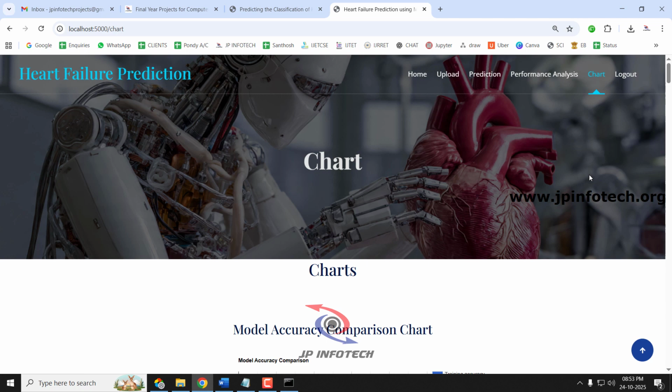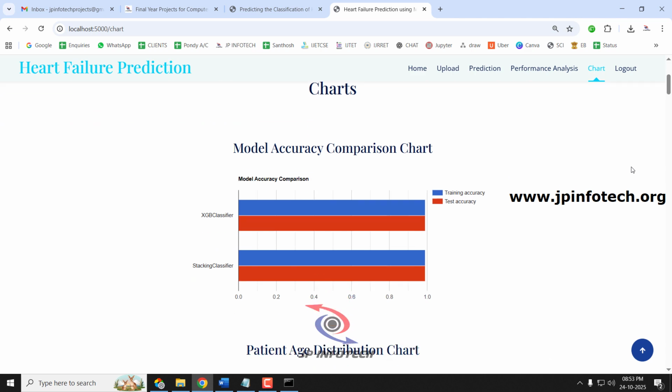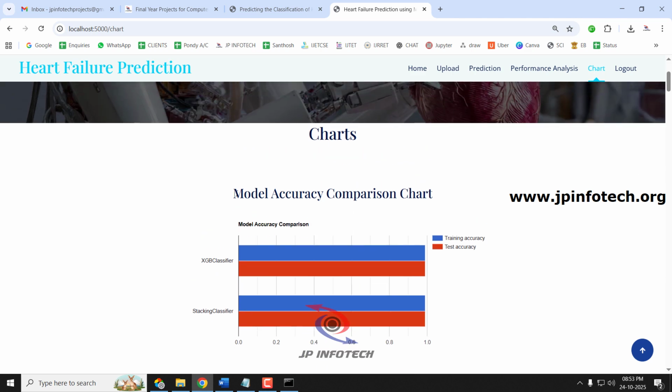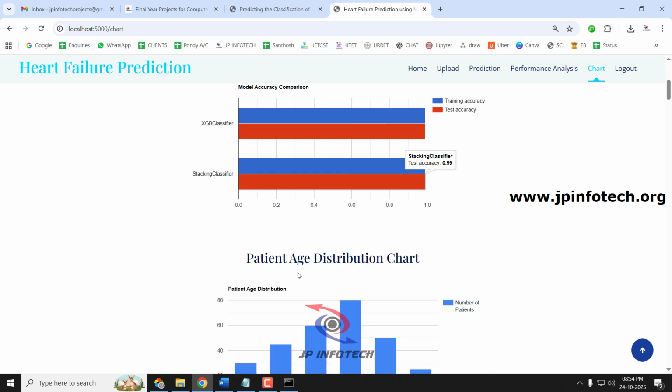In the chart part, we have various charts. All these are static charts, based on the dataset used in the project and also the EDA process done in the model code. Let us see the first chart, the model accuracy comparison chart. This shows the model accuracy comparison of both the XGB classifier and the stacking classifier. All the values are the same because both models achieved a training accuracy of 99% and test accuracy of 99%. Stacking classifier also achieved a training accuracy of 99% and test accuracy of 99%.